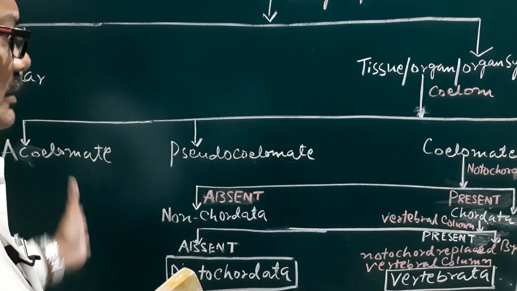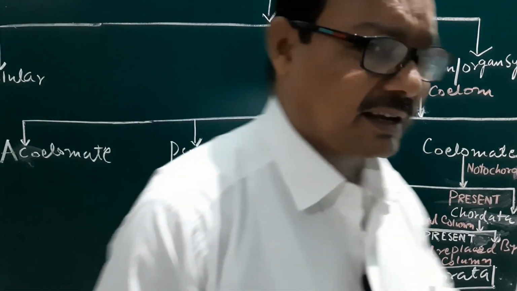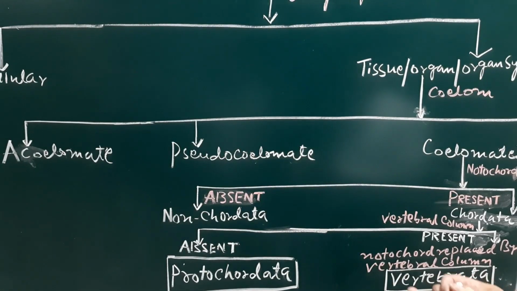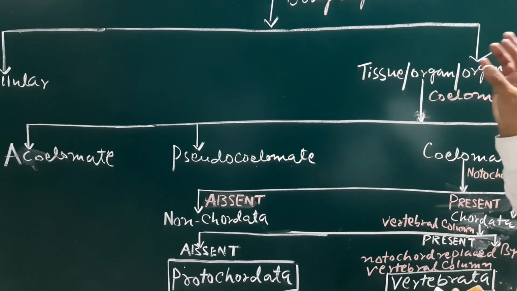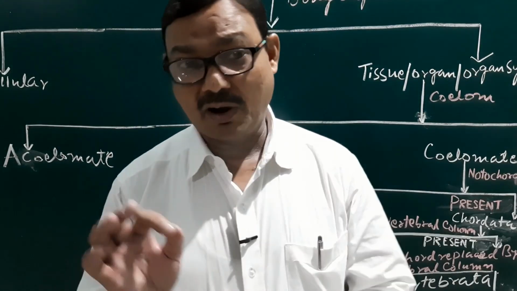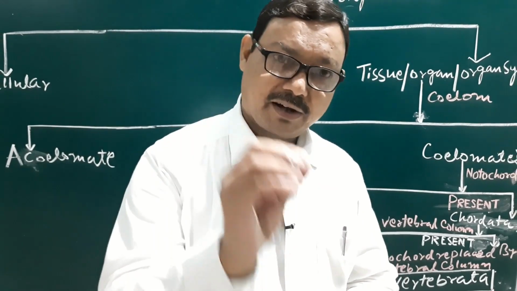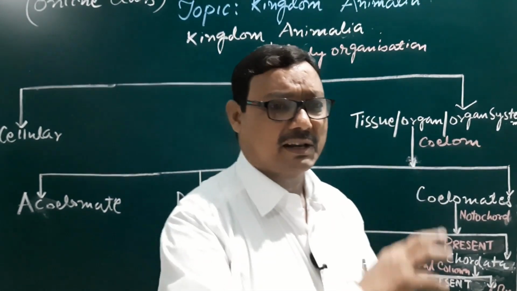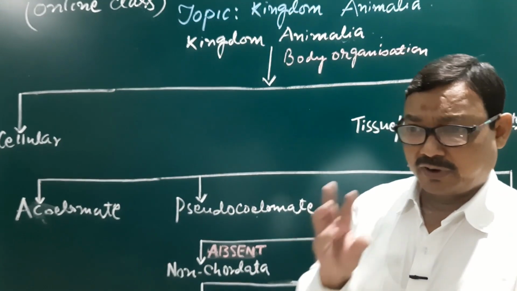Under such criteria, we have seen that the kingdom Animalia is further classified into different phyla, and again each phylum is also classified into different classes.